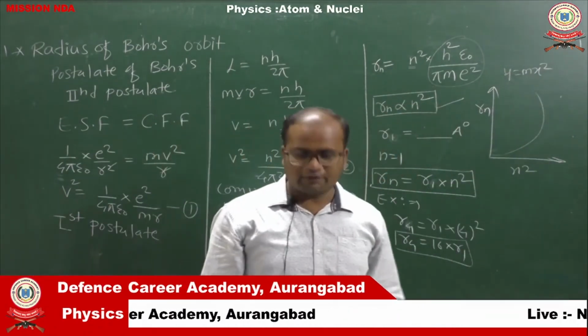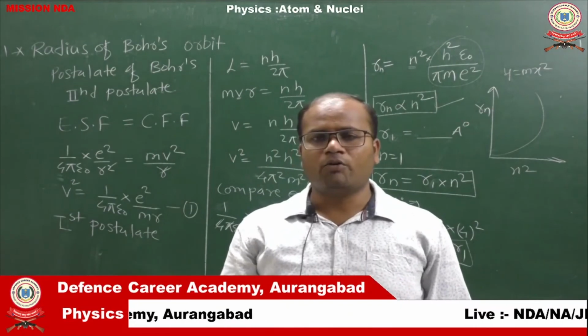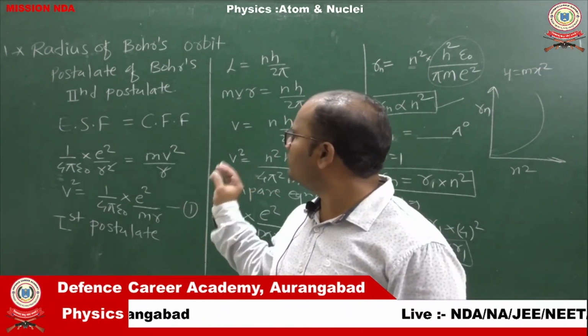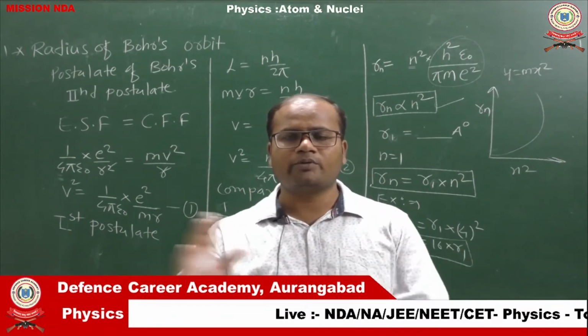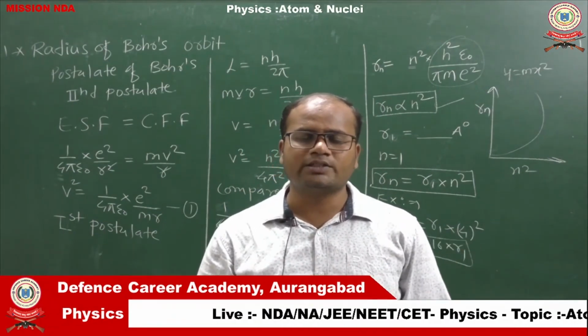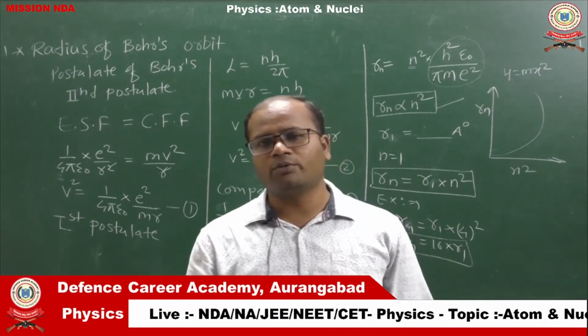So this is enough for now. I hope you will understand the concept of the radius of Bohr's orbit and the relation of that radius with the quantum number. In the next video, we will see the velocity of the electron in Bohr's orbit.